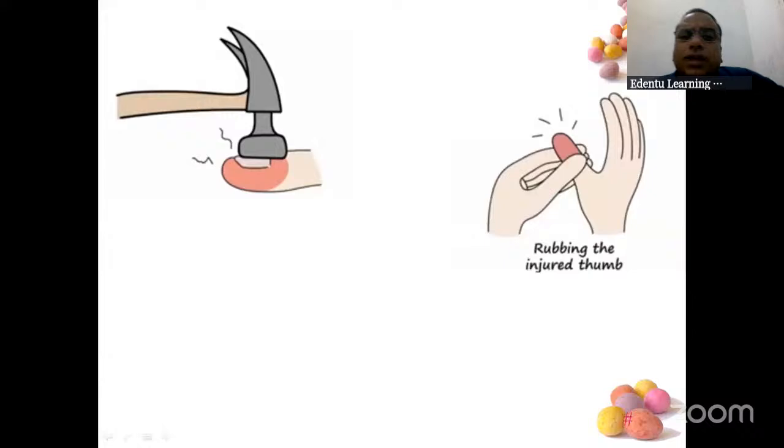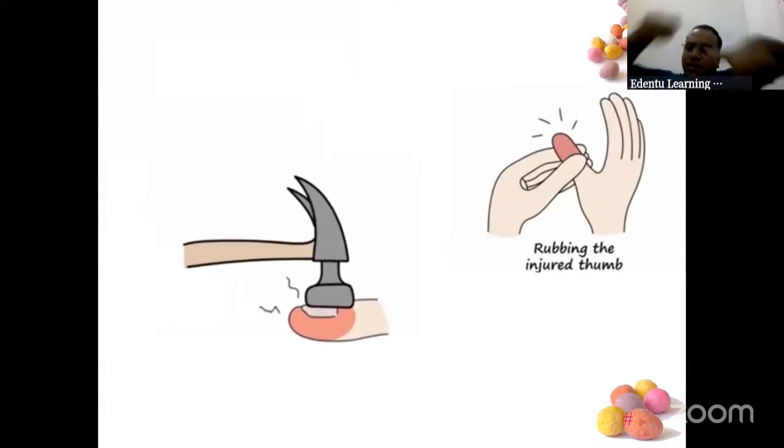Now this is an example of what I am telling about. You have a finger. Imagine someone hits it with a hammer, one time. What do you do? It starts paining, right? So you rub that finger. Yes or not? Or suddenly you're walking and bang into a door, and you rub that area. Similarly, in cricket or football matches, when the player falls down because of the impact of the ball, the physiotherapist comes and rubs that area.